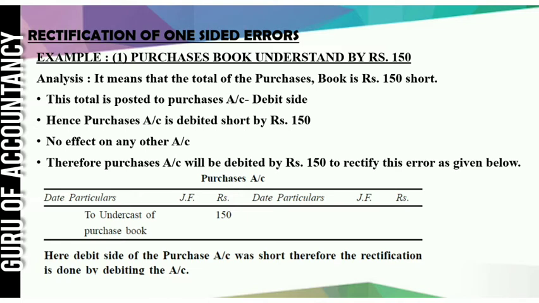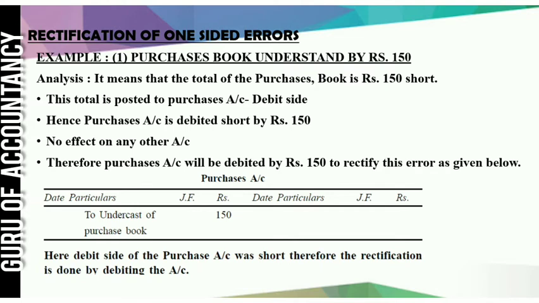This total is posted to the purchase account debit side, because the purchase account is debited less by 150. No effect in another account. Therefore, the purchase account will be debited by rupees 150 to rectify this error, as given below. In the purchase account, debit side, you will write 150, and in particulars you will write "to undercast of purchase book", and in this way your error is rectified.